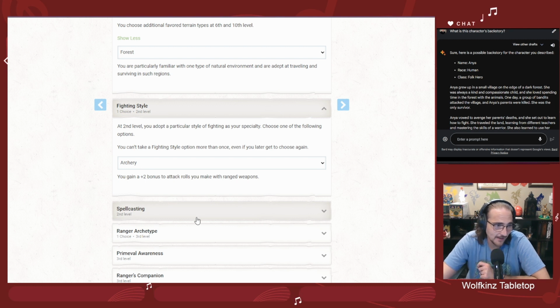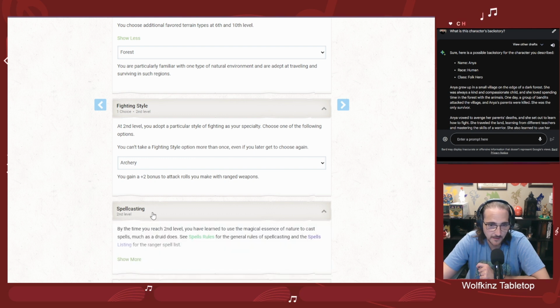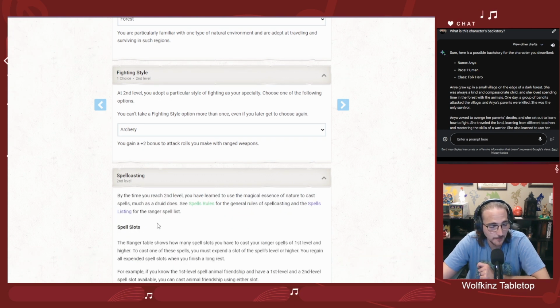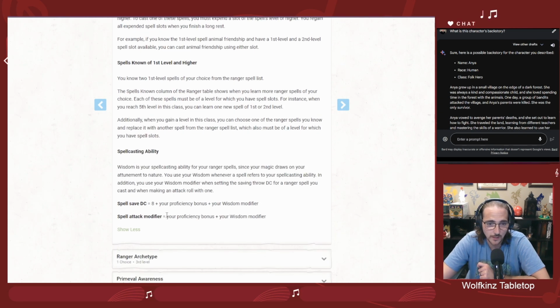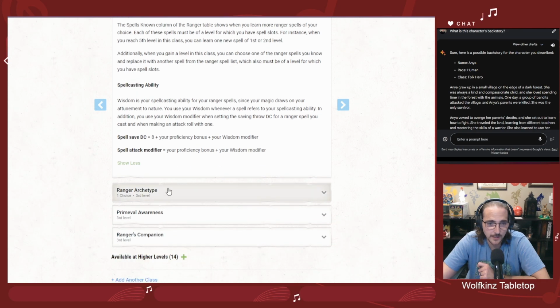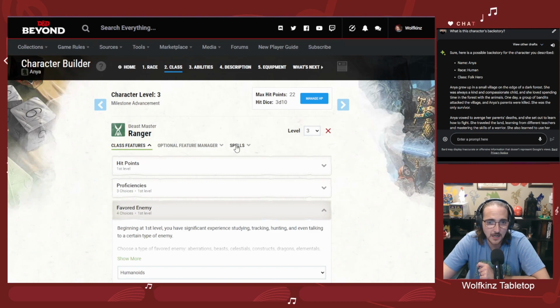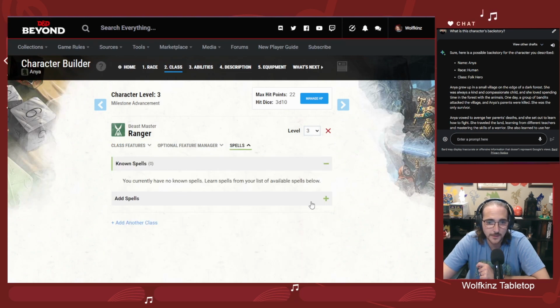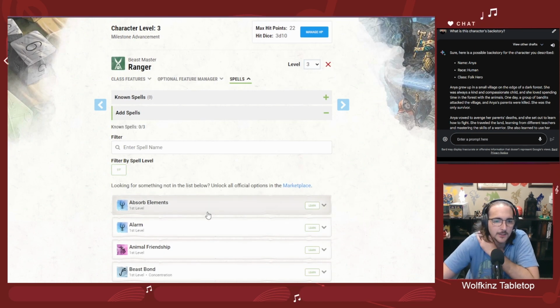Now, since we have leveled her up to level 3, she's already got the spellcasting feature. So this is going to be fun too. We can pick a couple spells for her as well. So don't have anything to pick there. But coming up to the top, we can go pick out a couple of spells. Let's see what we got. We've got 3 first level spells.